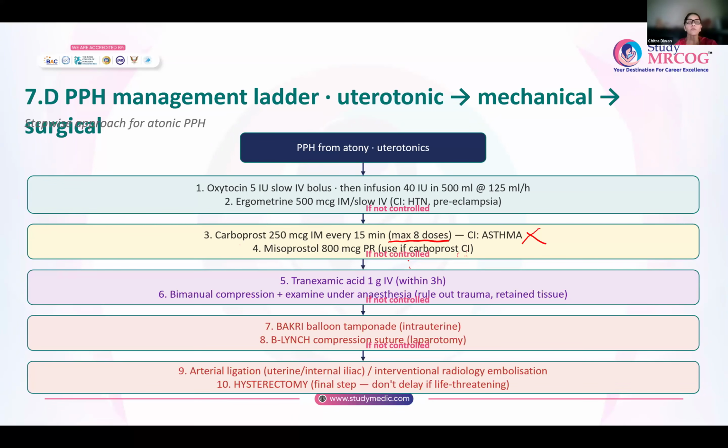If still not controlled, you can do progressive uterine devascularization, uterine and internal iliac. If the patient is stable, if interventional radiology is available, you can do uterine artery embolization. And hysterectomy is the final step. But don't delay. Hysterectomy is done earlier rather than later. Don't wait for the patient to go into DIC and then do a hysterectomy.